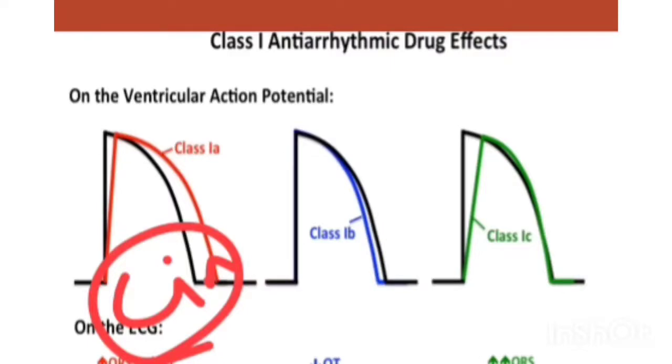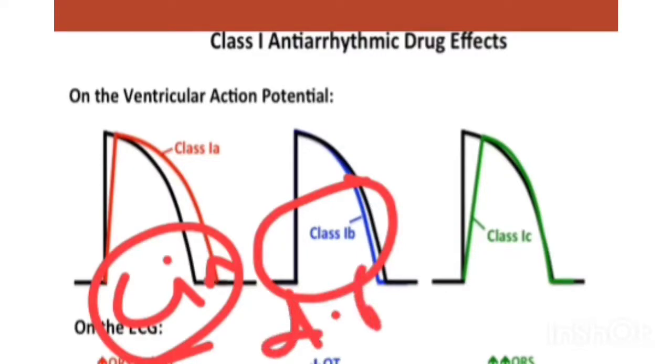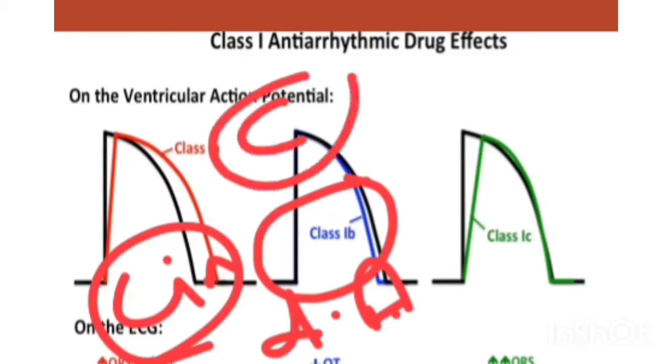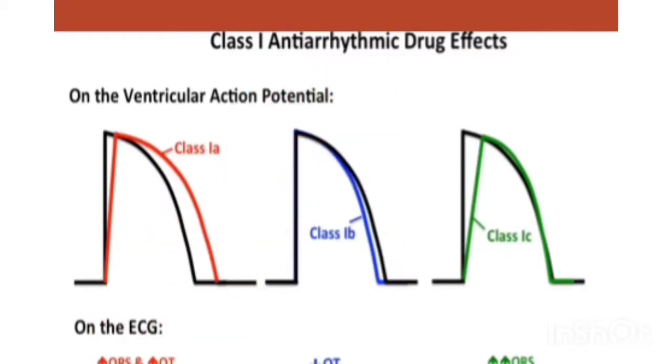Class 1B is related to ventricular arrhythmias and post-myocardial infarction, mostly digitalis-induced arrhythmias, and is given mostly intravenously or intramuscularly, and mostly causes cardiac depression and CNS depression. In the last we can say class 1C, that is flecainide.